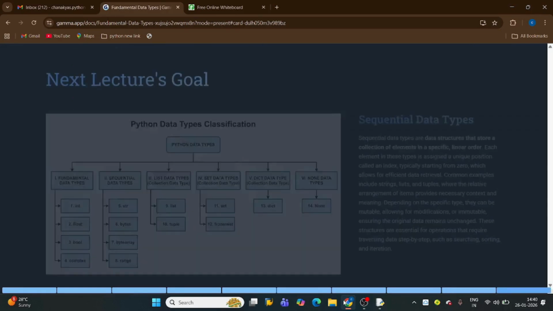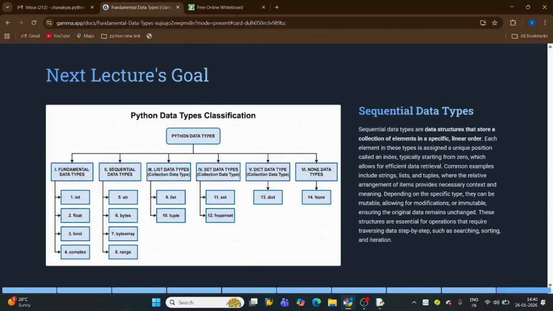And this is the end of today's lecture. I hope everyone has understood the fundamental data types in this session. In the next session, I'm going to explain sequential data types, which are string, bytes, bytearray, and also the range function. Sequential data types are data structures that store a collection of elements in linear order.